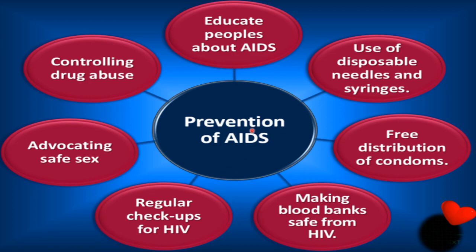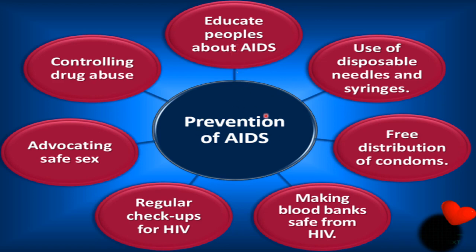Now these are the prevention methods for AIDS. First, educate people about AIDS. That is very necessary. If people know about AIDS, how it can be transmitted, and what the bad impacts of AIDS are, then knowledge about AIDS is necessary for the prevention of AIDS.